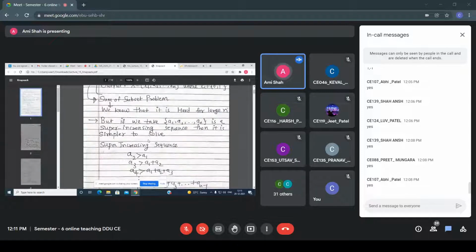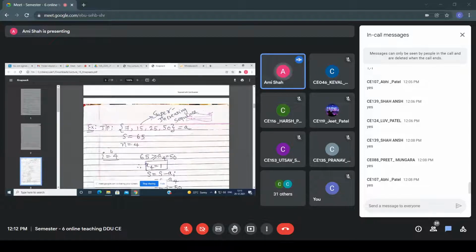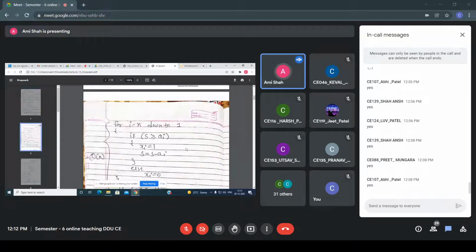In the input, what is given? a1 up to an, meaning the super increasing order sequence is given. In an exam, if the super increasing sequence is not given, then first you have to sort it, and on that input you calculate. Here, the sequence I have given is super increasing: 7, 15, 25 and 50. So this is my a. Now the sum s equals 65 is given to you.